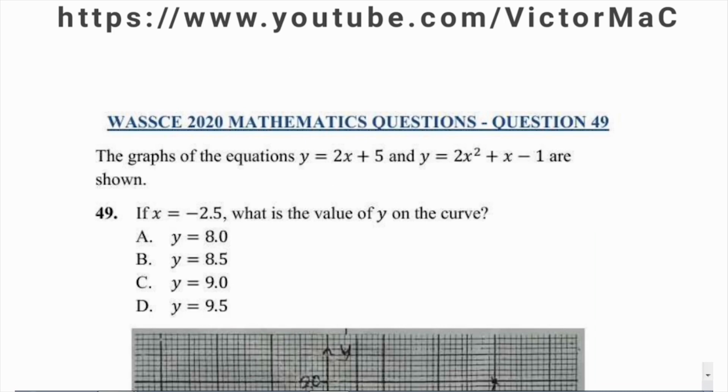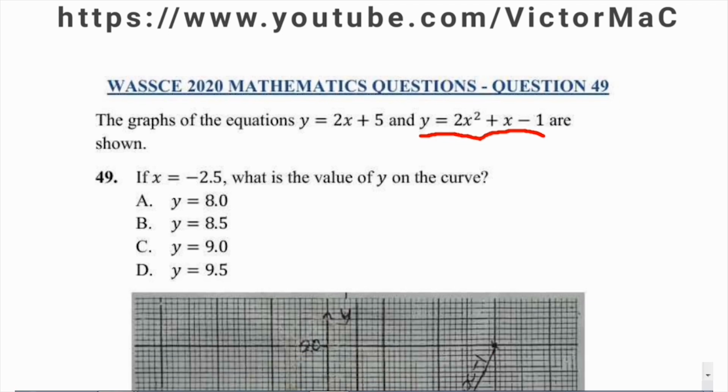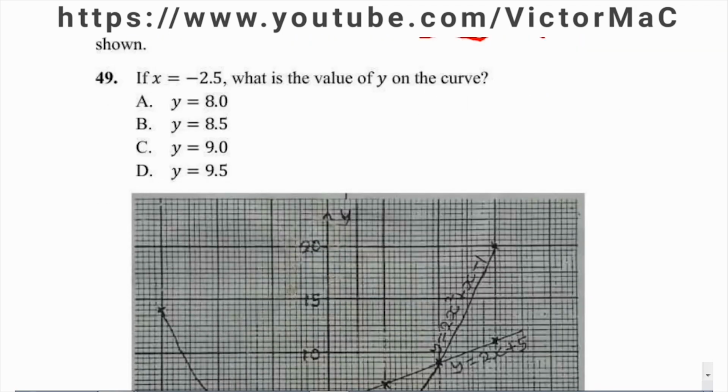WASSCE 2020 mathematics questions, question number 49. We're using the same information, the same graph. If x equals minus 2.5, what is the value of y on the curve? Our curve is the graph of this quadratic function. So let's trace out where x is minus 2.5 and look at its y.